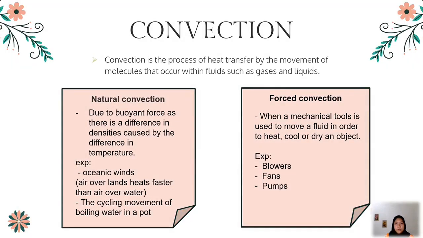Next, convection. Convection is the process of heat transfer by the movement of molecules that occurs within fluids such as gases and liquids. There are two types of convection, which are natural convection and forced convection. Natural convection occurs due to buoyant force, as there is a difference in density caused by the difference in temperature. For example, oceanic winds and the cycling movement of boiling water in a pot.